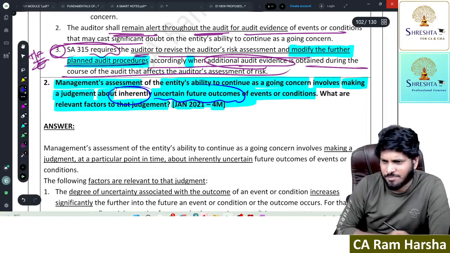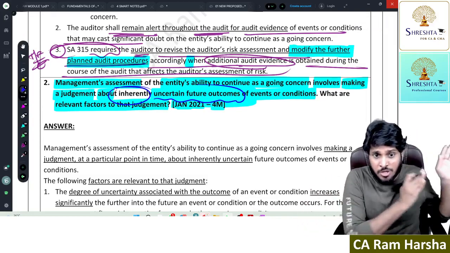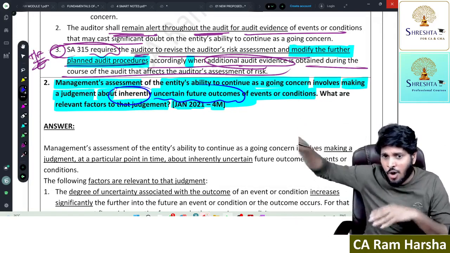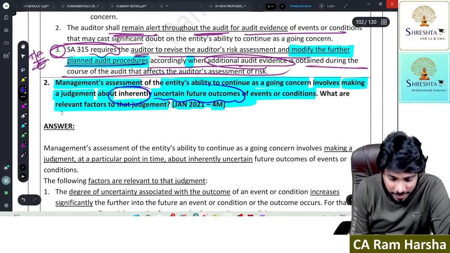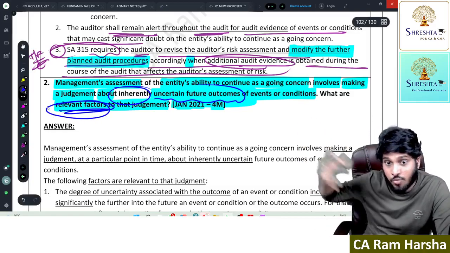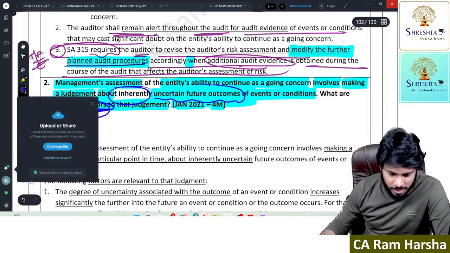This is inherent. Going concern has an inherent limitation because the going concern assumption is not based on past data. It is based on the future. How can I predict the future? What factors, I will cover. So what are the factors related to my going concern assumption? What factors will I look into? This is a point which management considers. Okay.